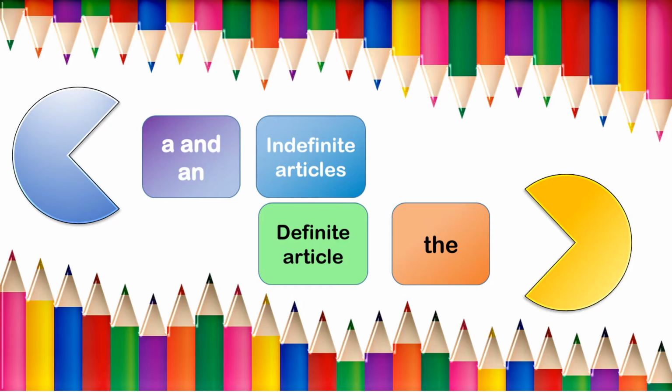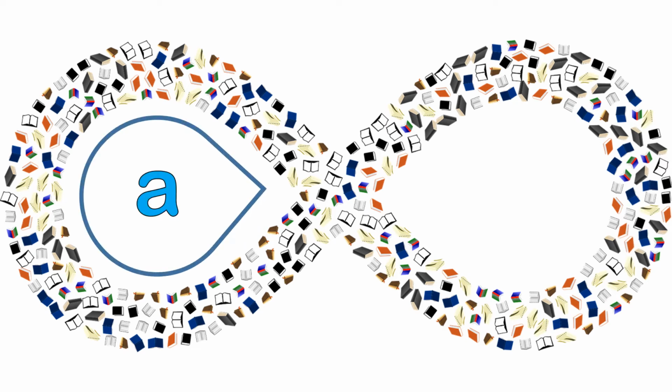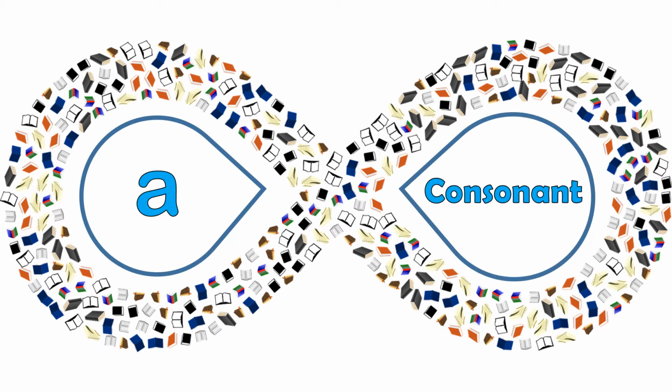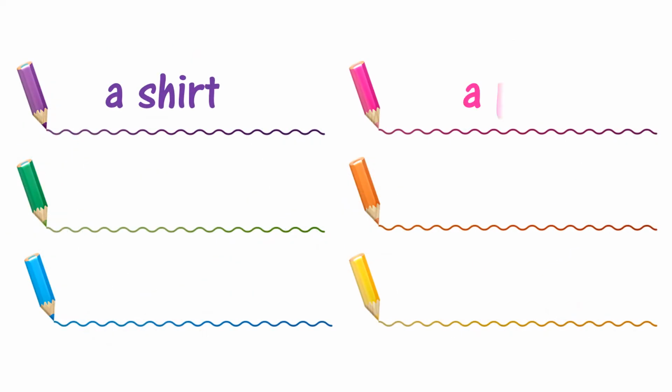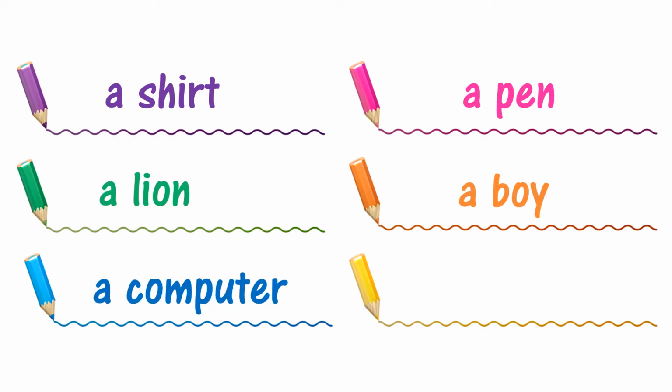Let's begin with article a. It is used before words which begin with a consonant or a consonant sound. Some examples are a shirt, a pen, a lion, a boy, a computer, a woman, and so on. Here, the consonants are S, P, L, B, C, and W.